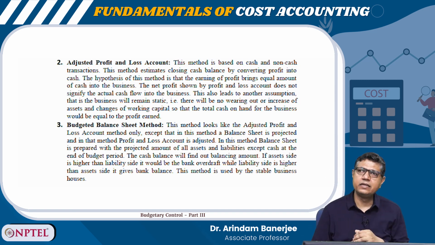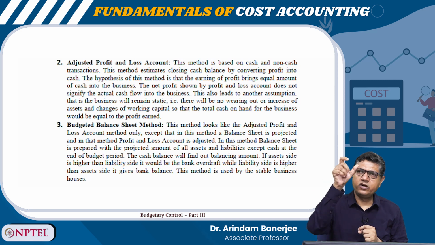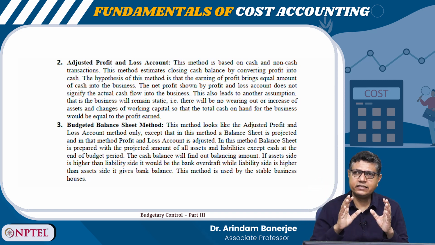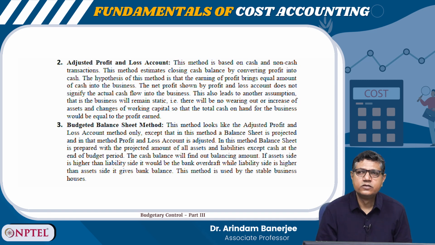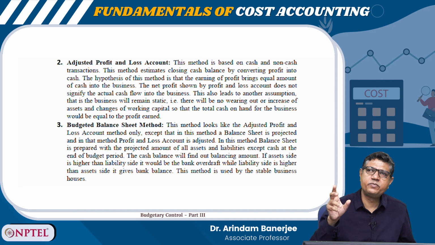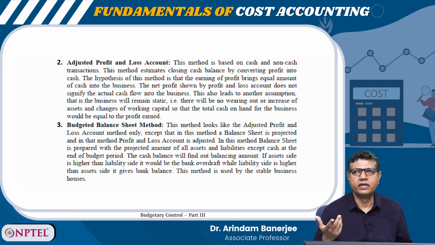In the estimated balance sheet, I fill up the figures for the fixed assets, for the capital, and the estimated figures of all the other items of current assets and liabilities except the cash, right. After I fill up all the other places except cash, the balancing figure I get will be my expected cash balance, right.